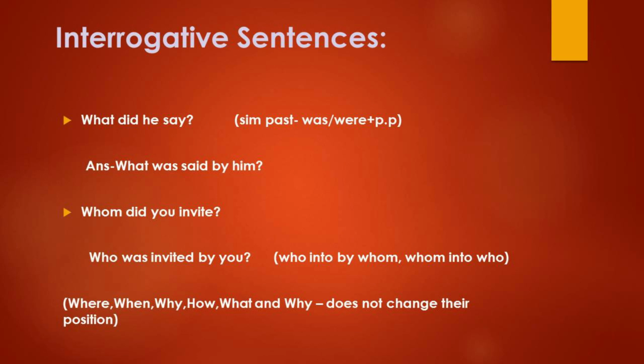Like the same you have to do for the second sentence. Whom did you invite? So here you have to remember one note. Who changes into whom and whom changes into who. Okay, whom changes into who. So who was invited, past participle invited. Why have I used was here? Because it is simple past. Okay, was invited, then by, you is your subject, then you have to write you. That's all. So where, when, why, how, these are the question words. It does not change their position.